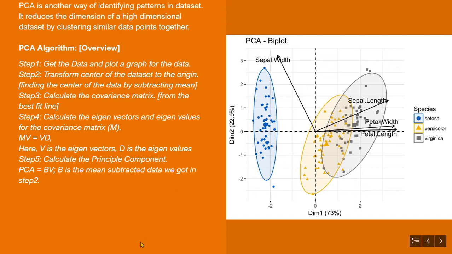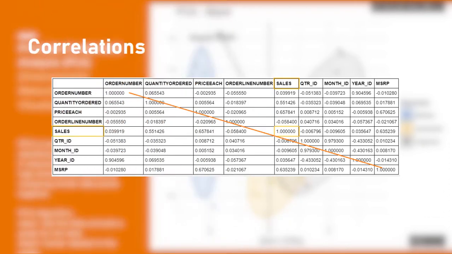Step 3. Compute the covariance matrix, M, of the transformed dataset. Here covariance is the measure between two attributes that shows how those attributes vary from each other, which indicates if one goes positive, does the other one go positive, or if one goes positive, does the other go negative. Remember, covariance and correlation are very similar things. The only difference is, correlation is bounded between -1 and 1, whereas covariance is not necessarily bounded that way.